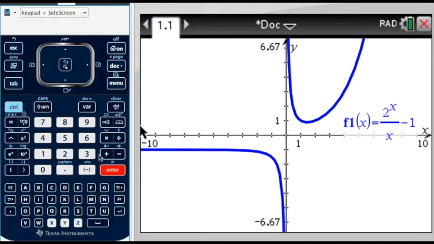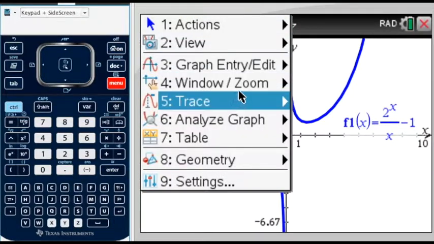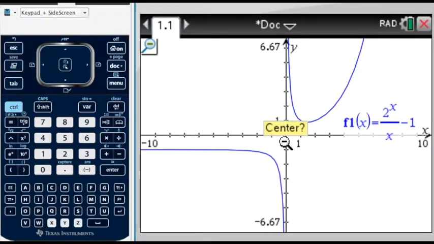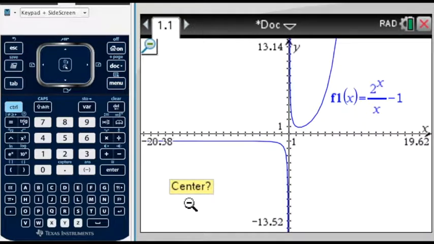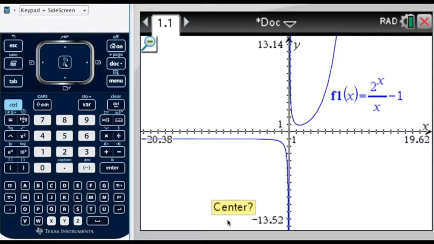Enter. Okay, so that's an interesting function. Now I think we can see, I might zoom out a little bit, but I think we can see that the y-axis is an asymptote because we approach the y-axis down here and up here, but we never quite hit it. So we were right in thinking there's no y-intercept, but there is an asymptote at x equals 0, or in other words, the y-axis. And also, by looking at the graph, we can see that it never crosses the x-axis. So there's actually no x-intercept either.